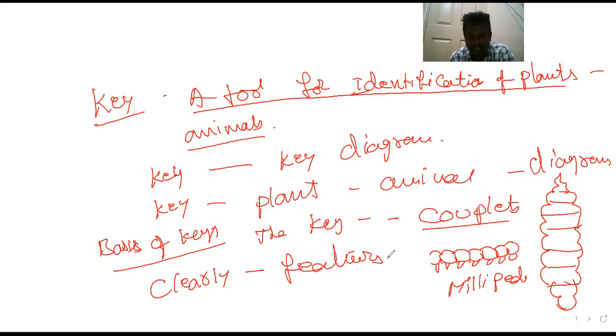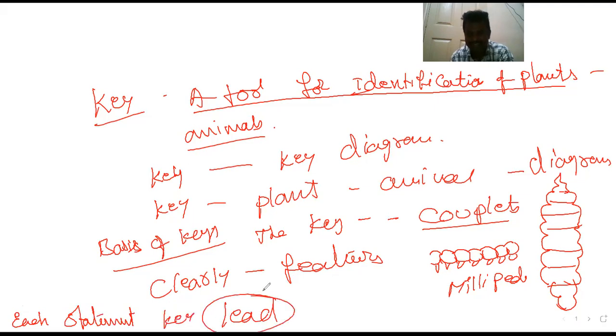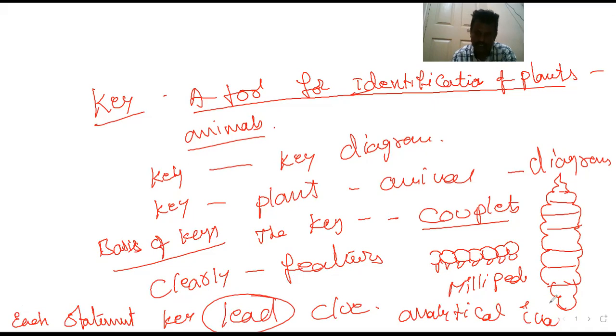Each statement in the key is called a lead, or clue. Keys are generally analytical in nature. In such a way, keys help to identify living organisms.